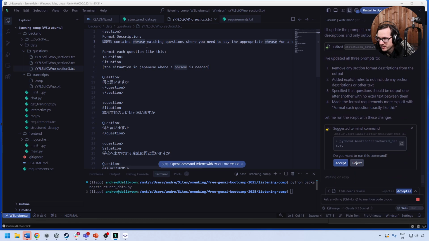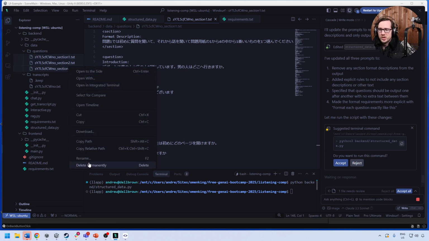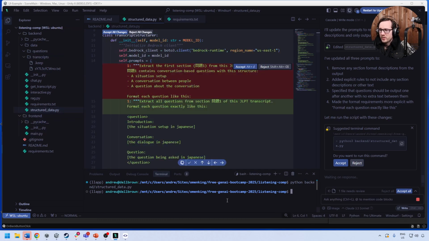I'll remove all 3 prompts. I've updated all 3 prompts to remove any section format descriptions from the output. Add explicit rules to not include any section description or other text. It should be only the output. Okay, and so I'm going to go ahead and try to run this again. So we'll go ahead and delete this. We really should check over the prompt, but I'm just going to do this first, and this might just solve our problem.